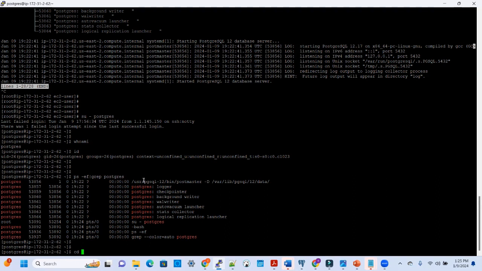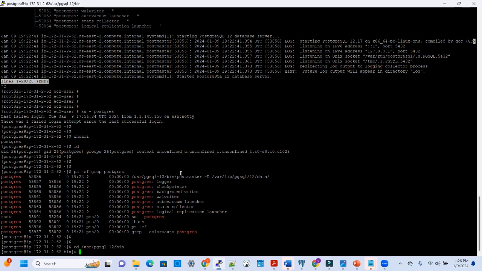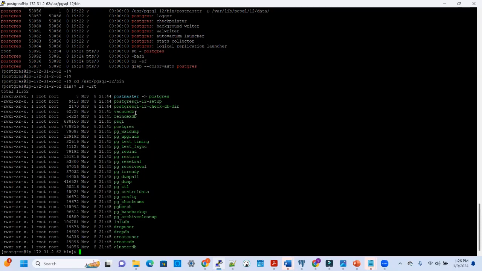If I were to go into this bin directory and list, you see all the utilities that Postgres uses. See, this is the master process we talked about, postmaster. We saw initdb to initialize the database cluster and populate the data directory.